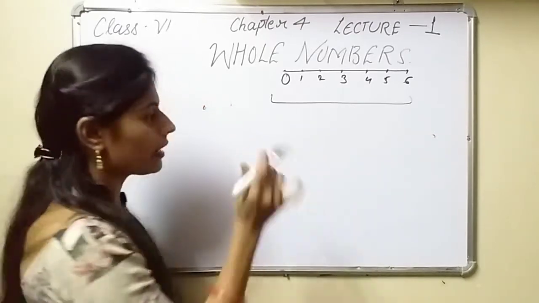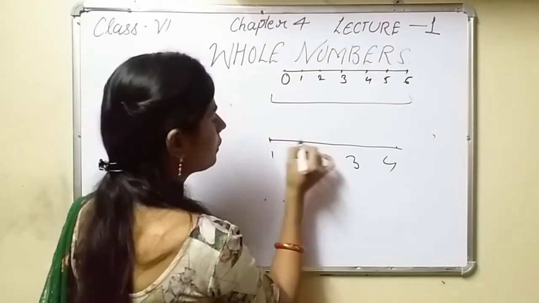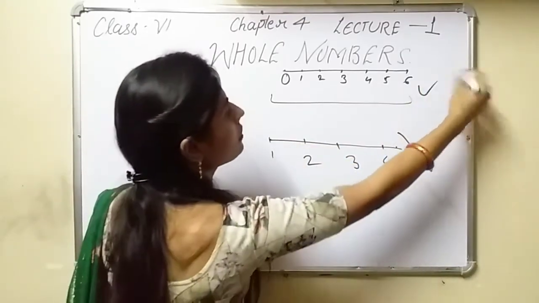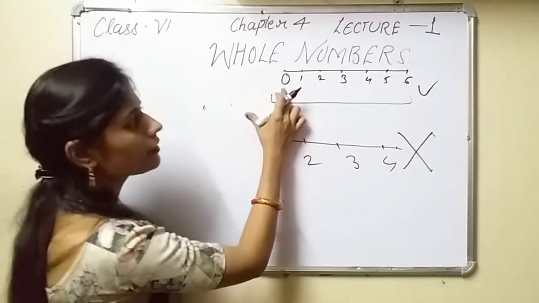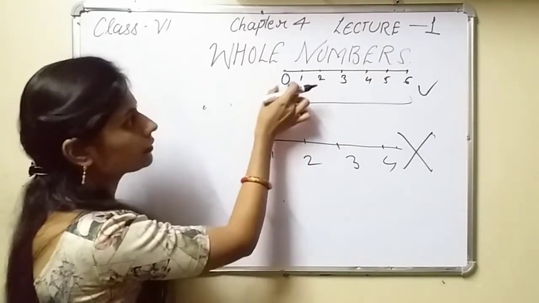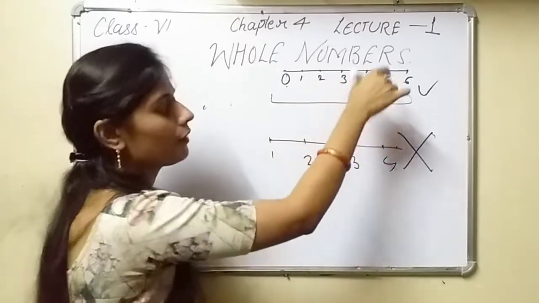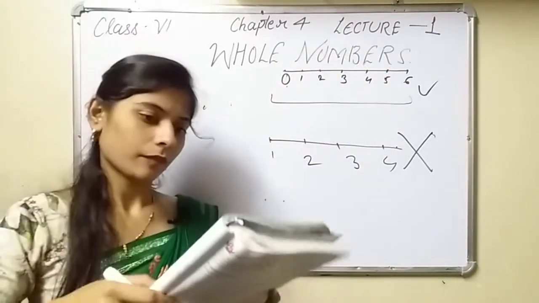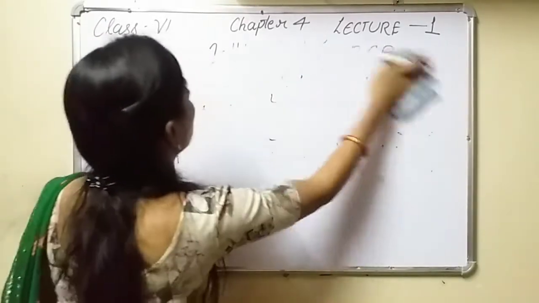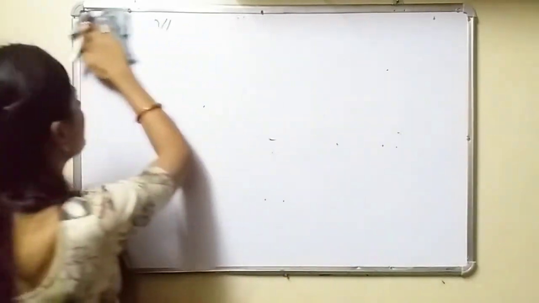Or have you seen a scale like this, 1, 2, 3, 4, starting from 1? No, this is the wrong method. This is the right method, because you have to start from 0. Starting point is 0, 1, 2, 3, 4, 5, 6 up to infinity. These are known as whole numbers, where the starting point is 0. And in natural numbers, the starting point is 1.